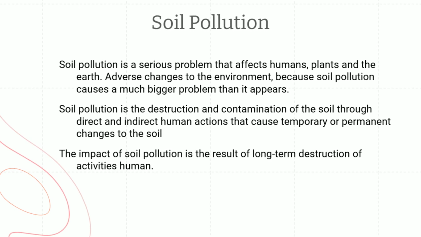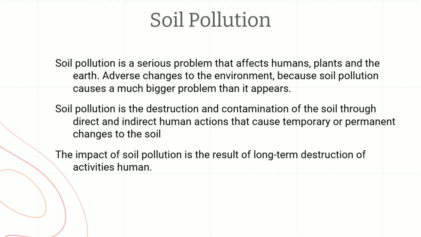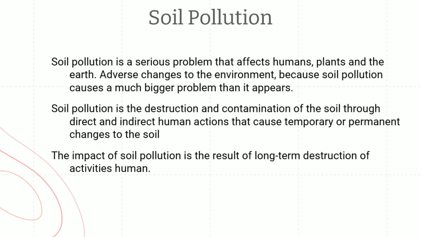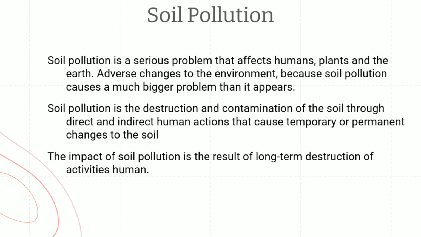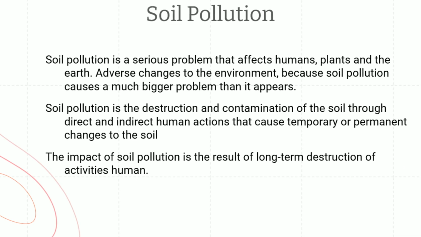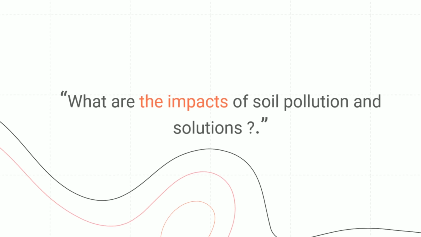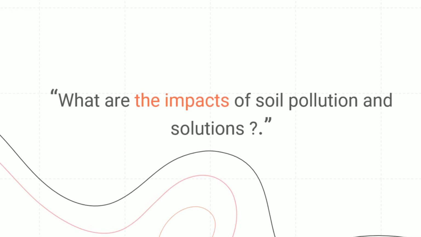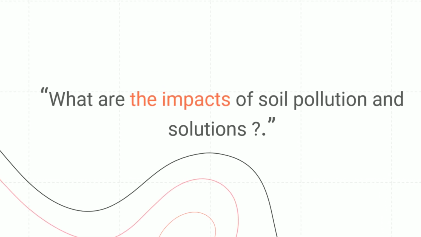Soil pollution is the destruction and contamination of the soil through direct and indirect human action that causes temporary or permanent change to the soil. The impact of soil pollution is the result of long-term destruction from human activity. After we know about soil pollution, now what are the impacts of soil pollution and the solution?